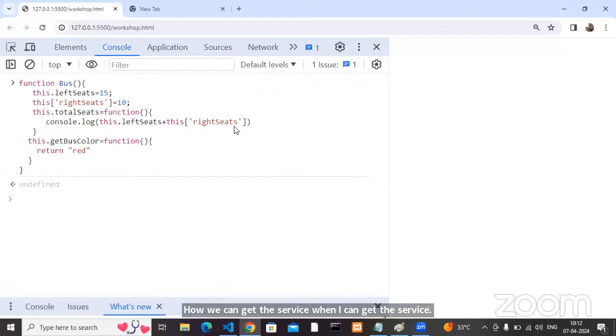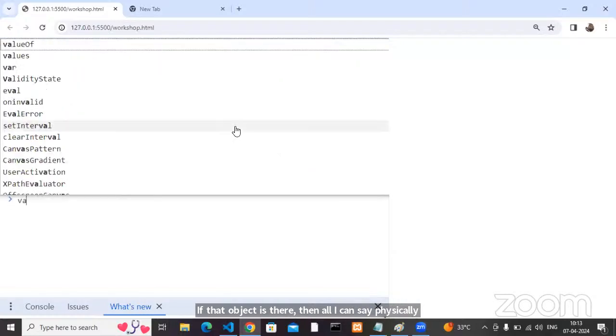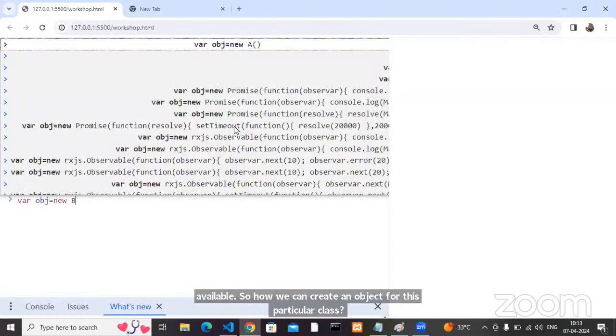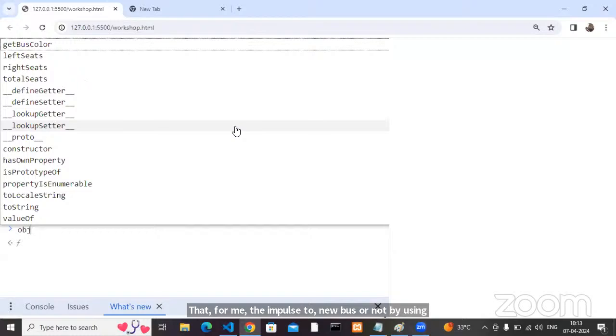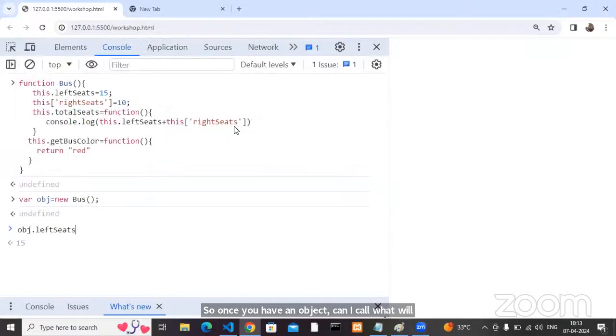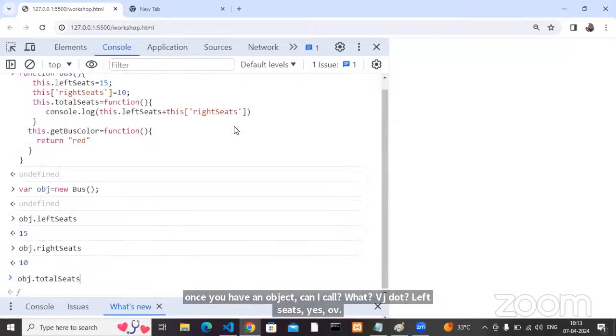Is that particular bus physically available or not? Then I can say it is physically available, only if that object is there. So how can we create an object for this particular class? obj equals new Bus. By using the new operator, you can create it. Once you have an object, I can call obj.leftSeats, yes, obj.rightSeats, obj.totalSeats.